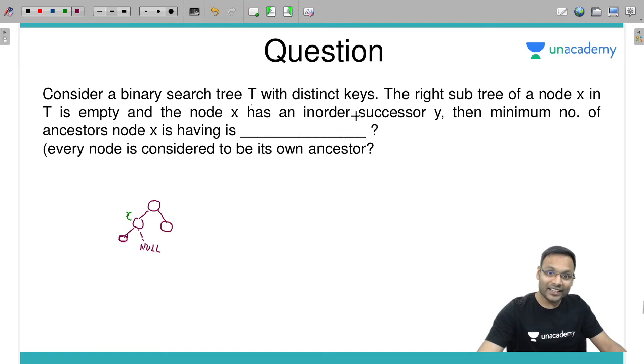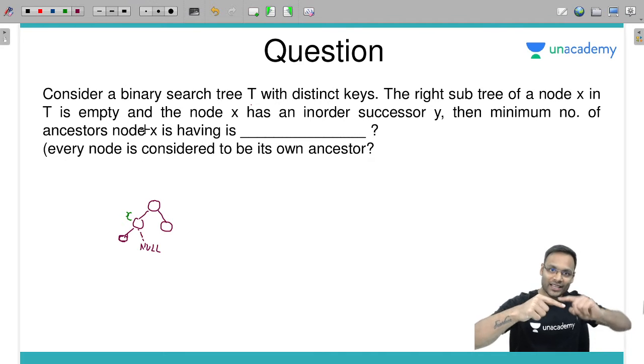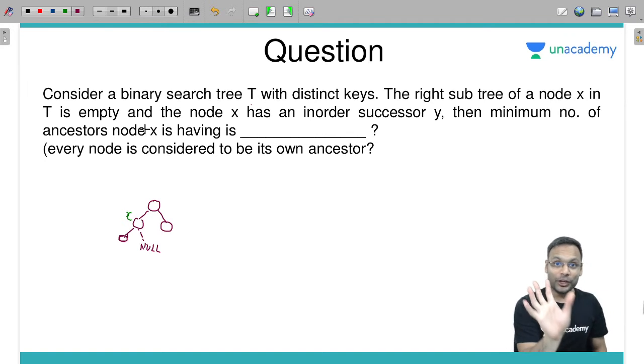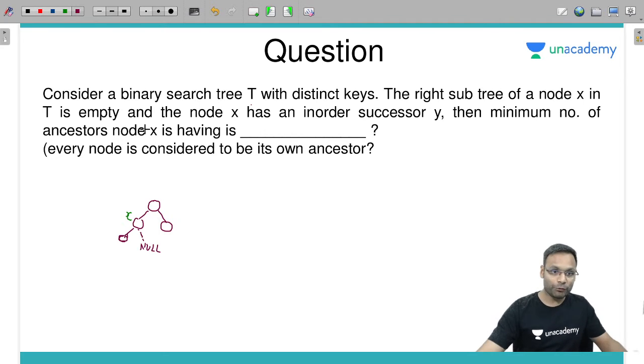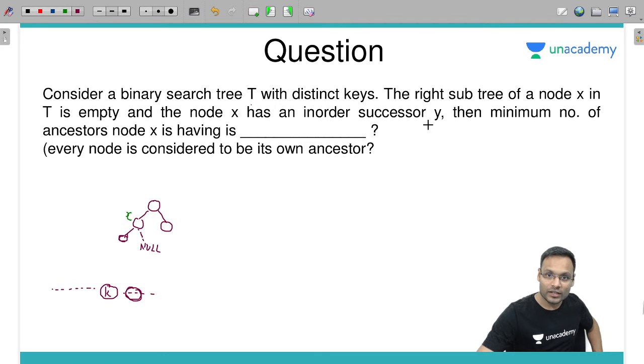And the node has an in order successor. In order successor means the node has an element which is greater than that element. In the in order traversal, we know that the in order traversal is nothing but a sorted sequence. So if node x is having some element, let's say k, then we should have at least one element which is greater than k. That is the in order successor. Node x has an in order successor y.